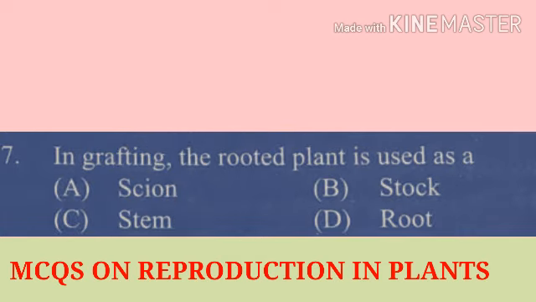Question number 7. In grafting, the rooted plant is used as a. That means the basal part. Grafting is nothing but the union of two parts, that is the stalk and scion. The stalk is the rooted part and scion is the part above the stalk. It means the rooted plant is called stalk. The correct answer is option number B, that is stalk.